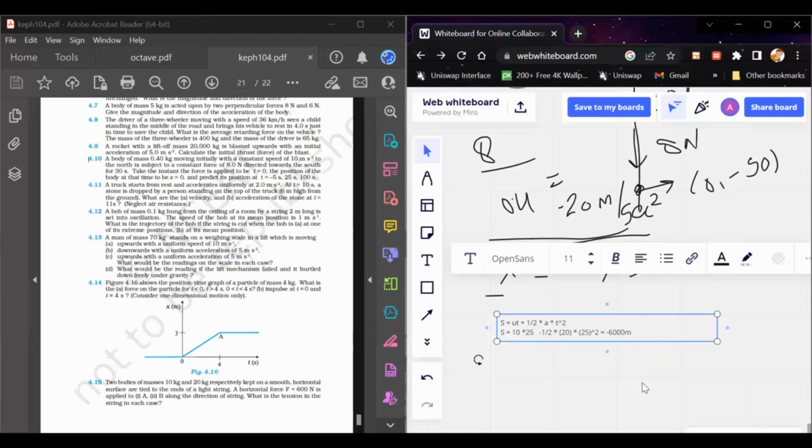Now you have to tell about its position at t equals 100.